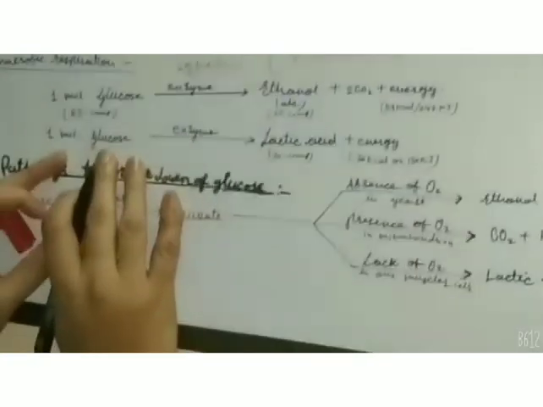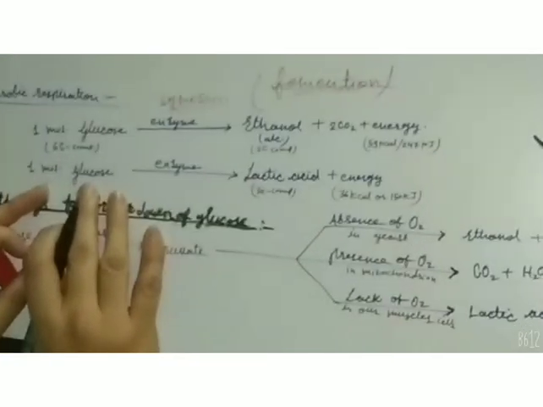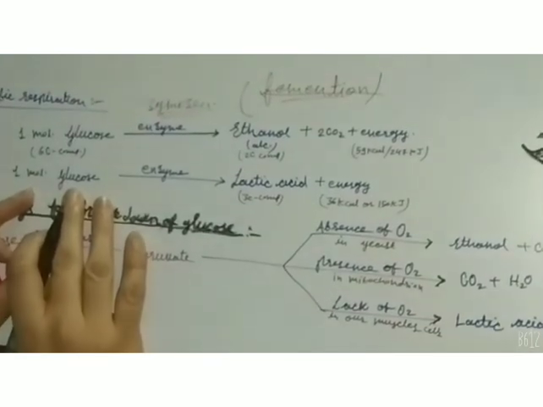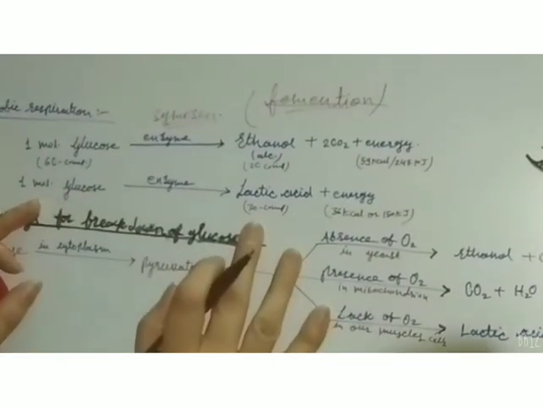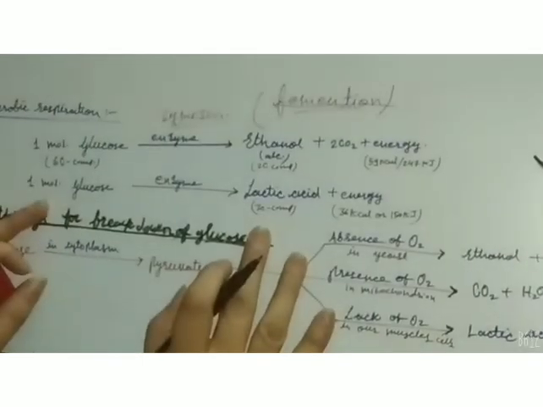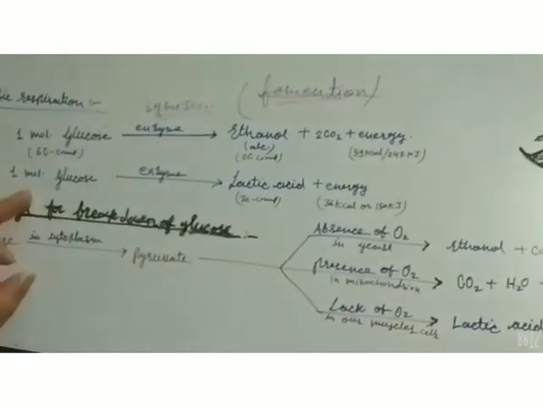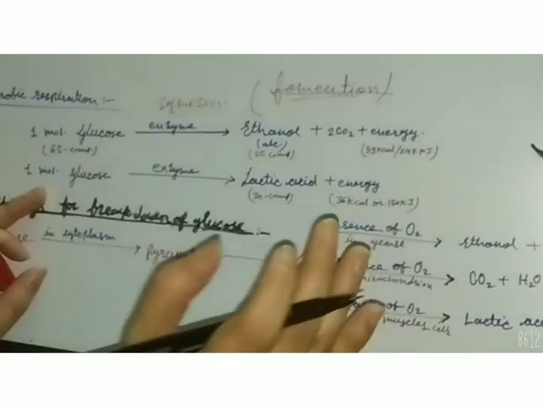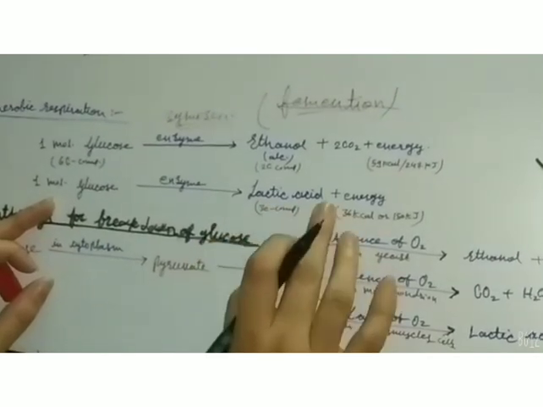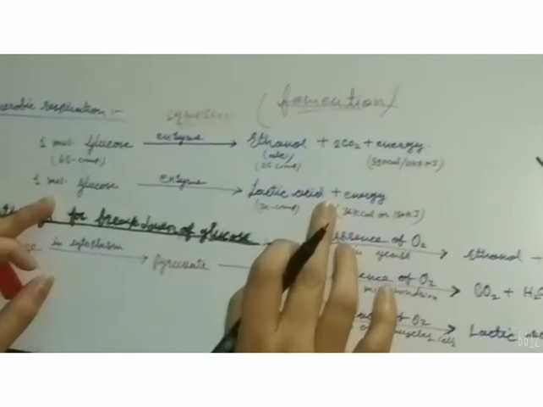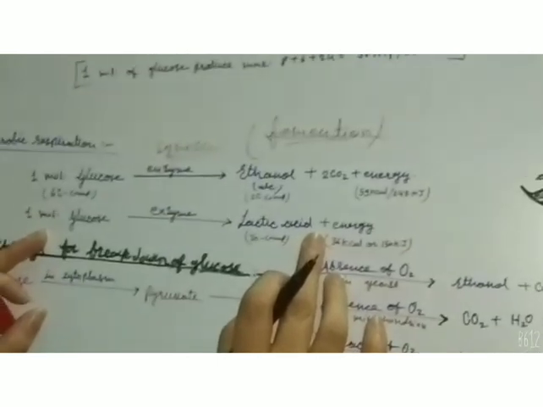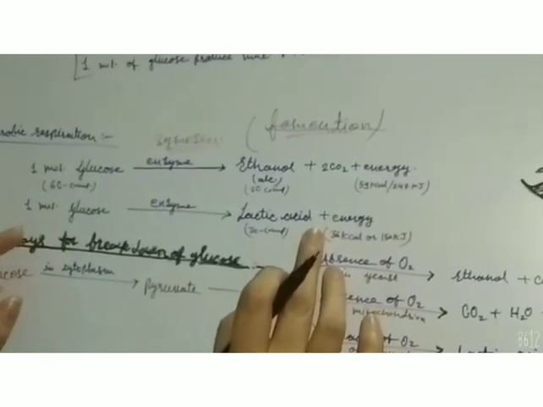So anaerobic respiration is also called fermentation. Then if oxygen is present but not sufficient in our body, partial breakdown of glucose takes place, and in that condition aerobic respiration takes place but it is not complete. That is why it forms lactic acid. It takes place in our muscles when we do hard work or exercise.